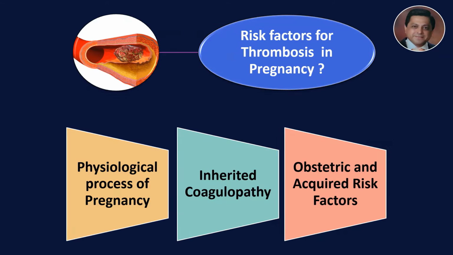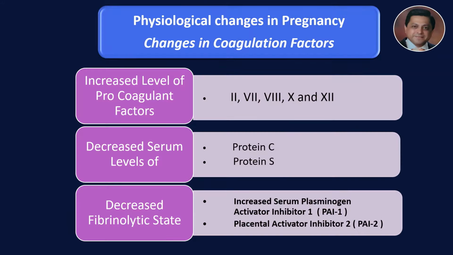So what are the risk factors for thrombosis in pregnancy? There are three basic groups. One is the various physiological processes of pregnancy. Secondly, inherited coagulopathies. And thirdly, the various obstetric and acquired risk factors. The physiological changes which occur in pregnancy lead to various changes in coagulation factors: increased levels of procoagulant factors, decreased serum levels of protein C and protein S, and a decreased fibrinolytic state, all of which contribute to increased thrombosis during pregnancy.